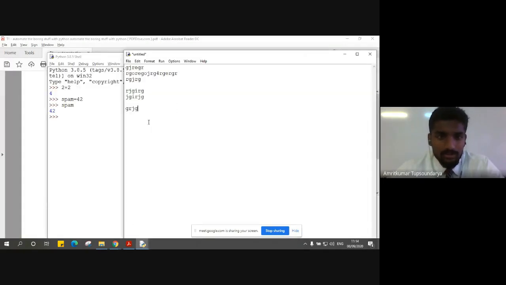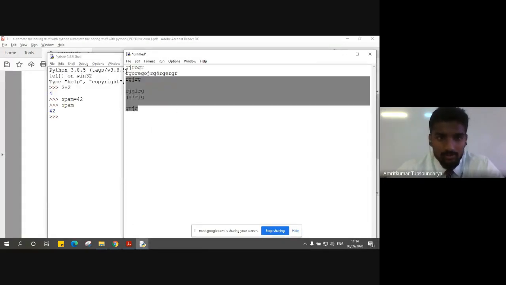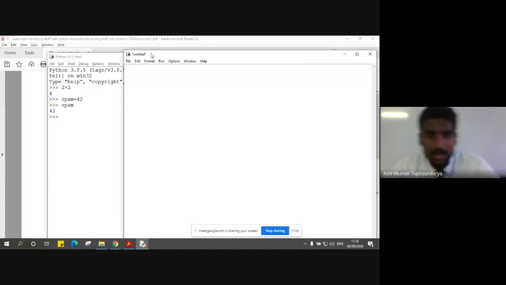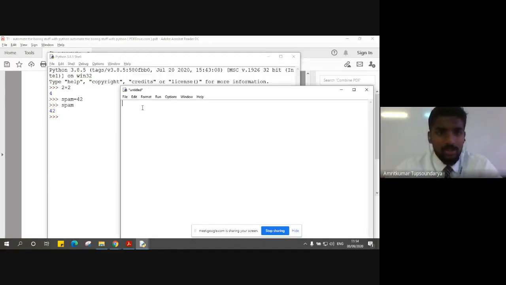The file editor has no arrows, just a blank space initially. You can see it is untitled and has a star. The star means the program we are writing in the file editor is not saved.